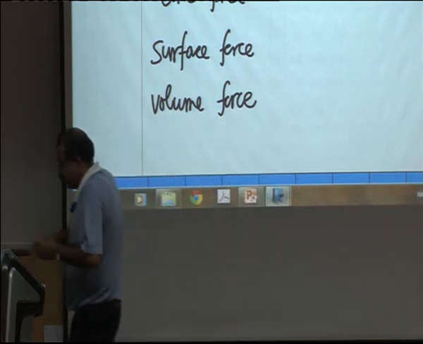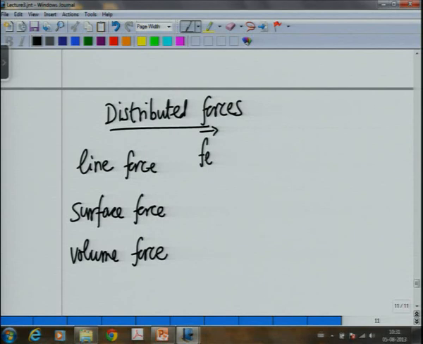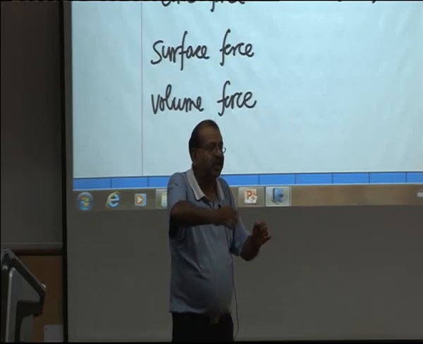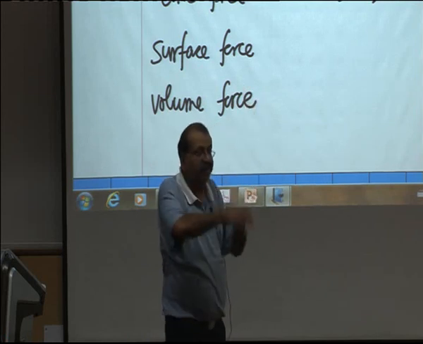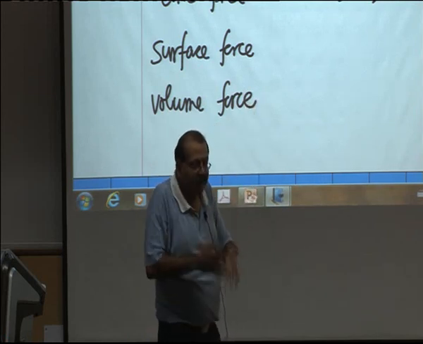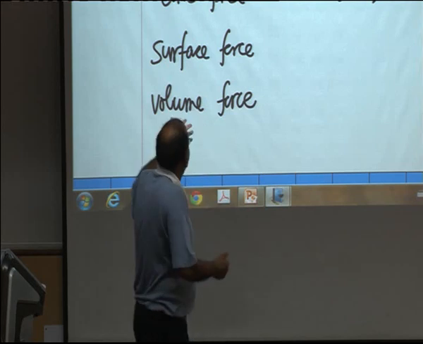So here the force, if I represent it as F sub L, the unit of this has to be Newton per meter, because this is force acting along a line. So if I go 1 meter along that line, then the force will be FL for that 1 meter length. So it's a distributed force.